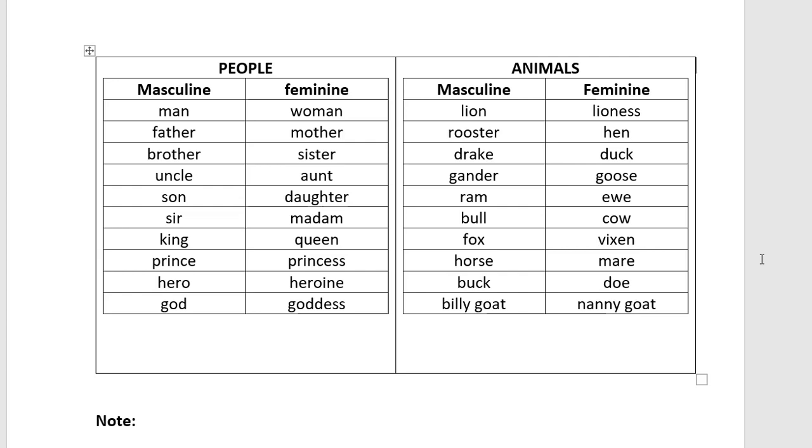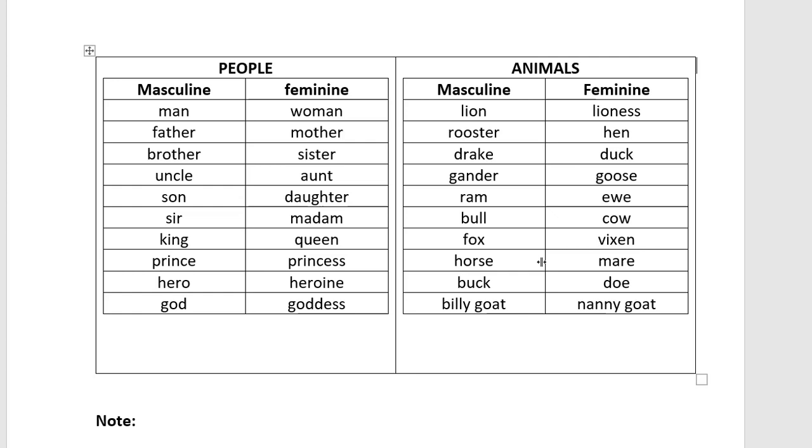So you need to remember which are the masculine and which are the feminine, correspondingly or respectively. How did I say respectively? Because for man it is woman, for father it is mother, for brother it is sister. All the masculine are he type and all the feminine are she type. For man it is woman, you cannot write mother. So you need to remember which feminine corresponds to each masculine.